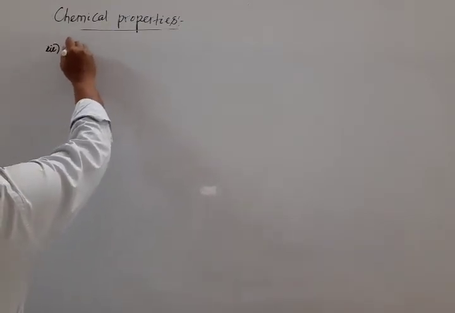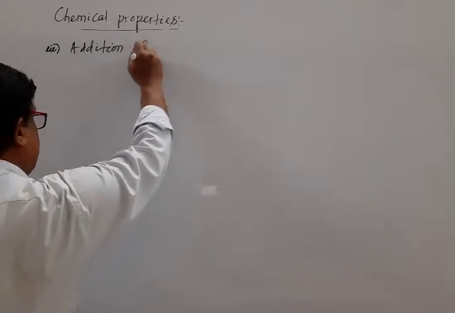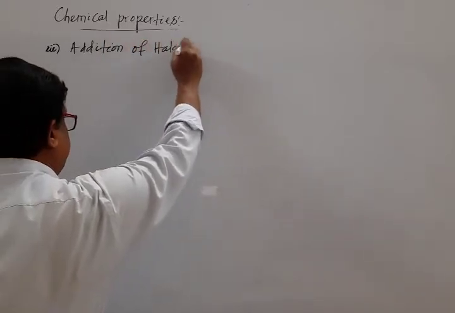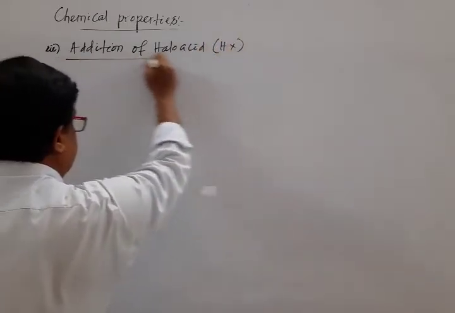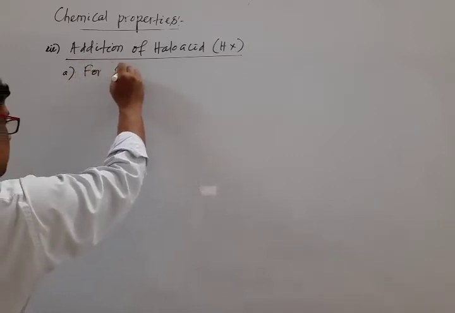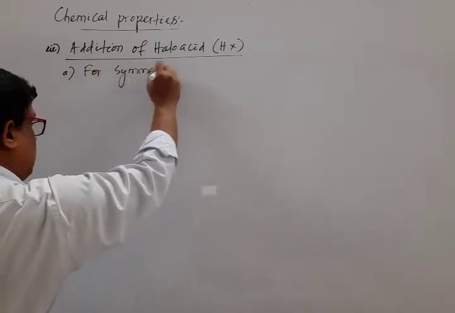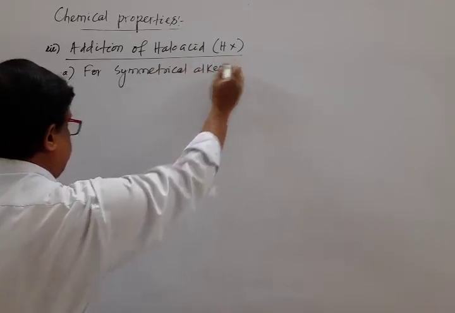Okay, so note down. Next point, third point, that is addition of halo acid. Symbol is HX. So again it has two parts. One is for symmetrical alkene. Note down.